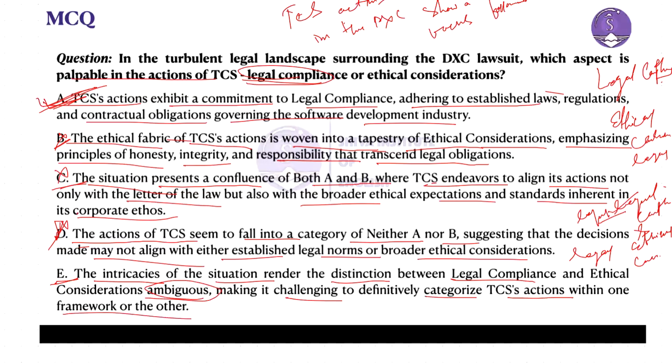Now, in this case, the idea pointed out is ambiguity, right? But the passage does provide specific details about legal issues. So you can't say it is entirely ambiguous.